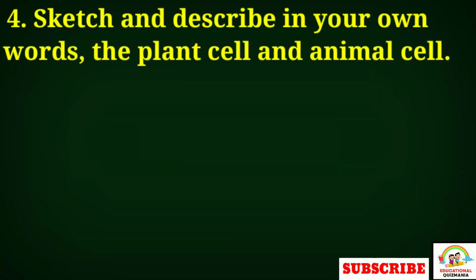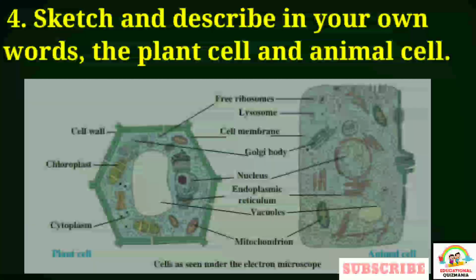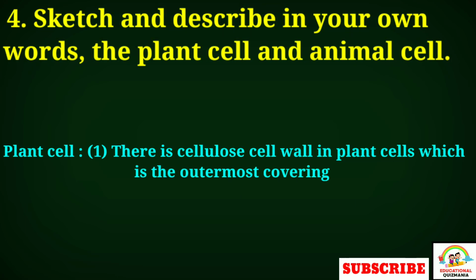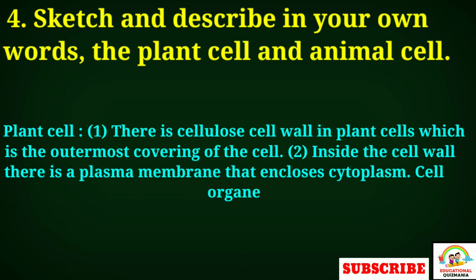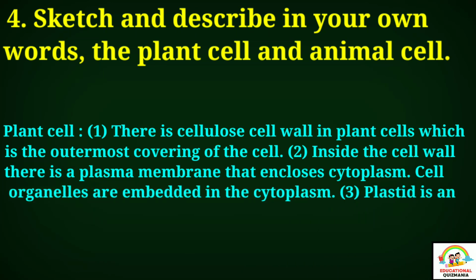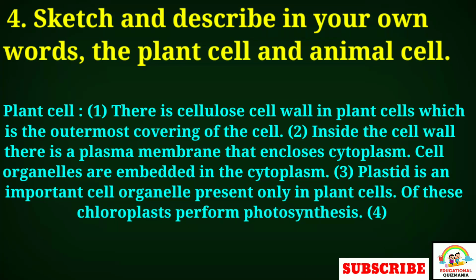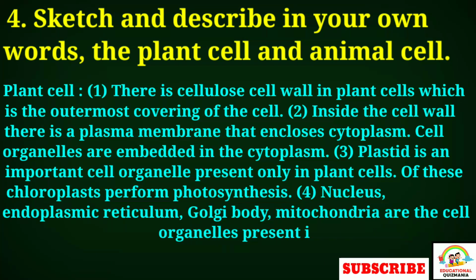Question 4. Sketch and describe in your own words the plant cell and animal cell. Look at this figure. Answer. Plant cell. There is a cell wall in plant cells which is the outermost covering of the cell. Inside the cell wall there is a plasma membrane that encloses cytoplasm. Cell organelles are embedded in the cytoplasm.